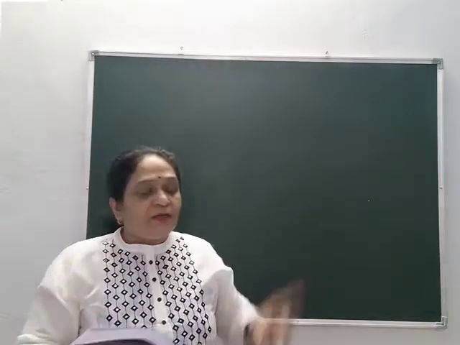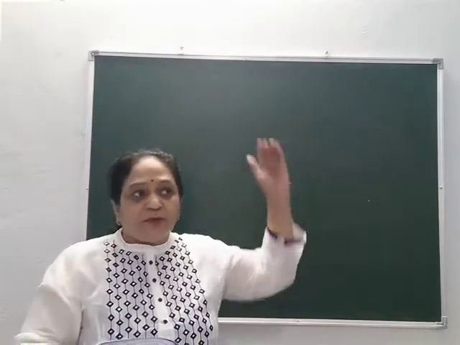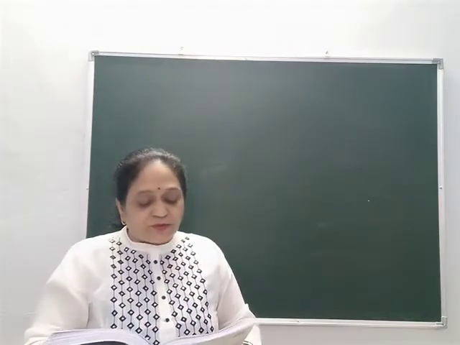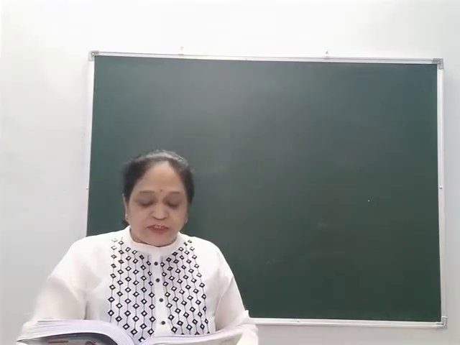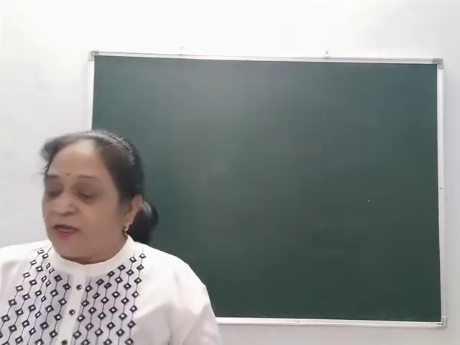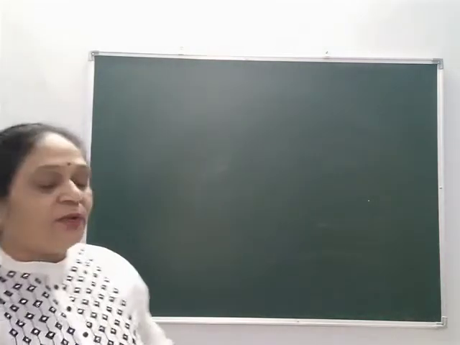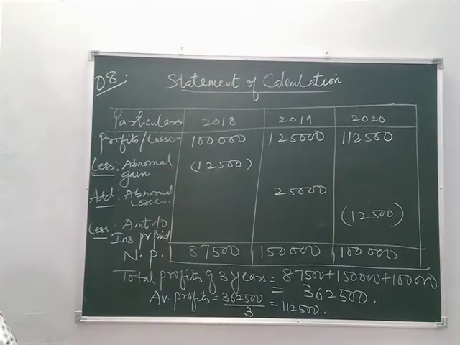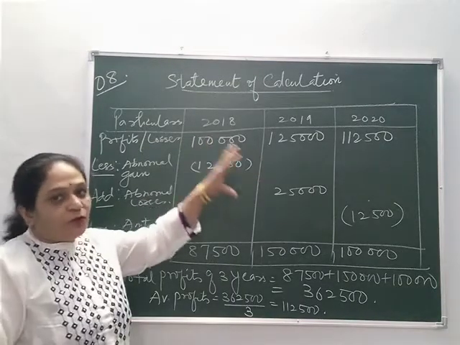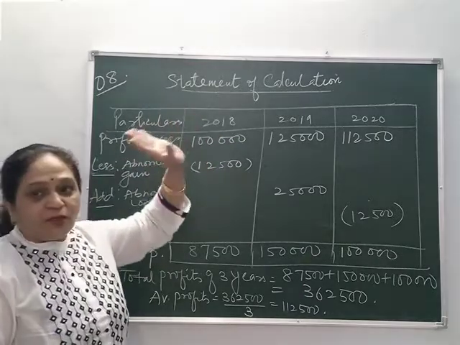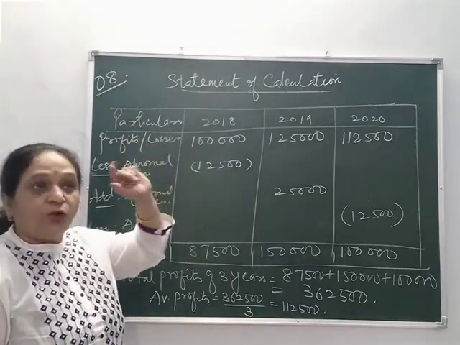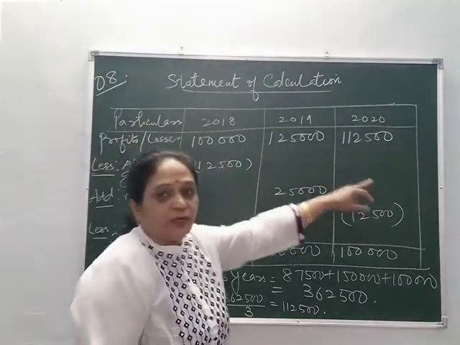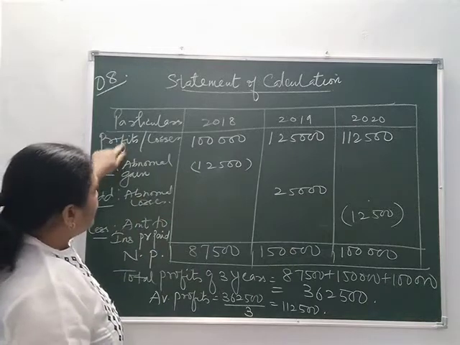So we will prepare it and write in the particulars column in which year we are subtracting the things. Calculate the value of firm's goodwill on the basis of 2 years purchase of the average profits of the last 3 years. So first we will calculate the average normal profits. Now see the table of calculations. Statement of calculating the normal average profit. So 2018, 19, 20, 3 years, profits or losses.